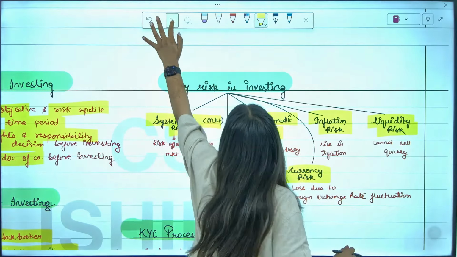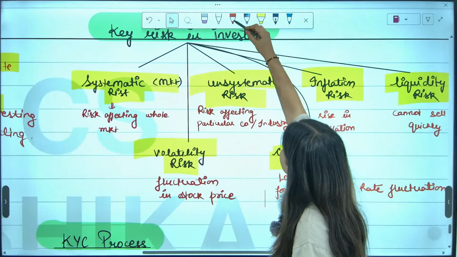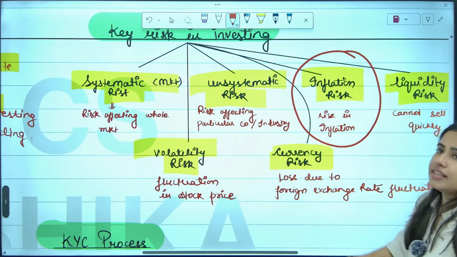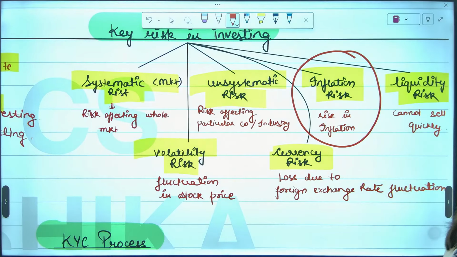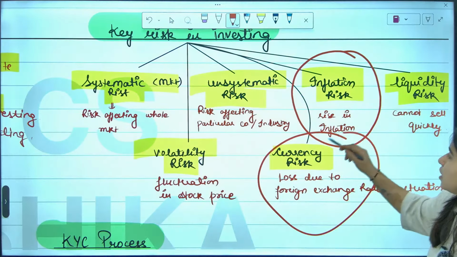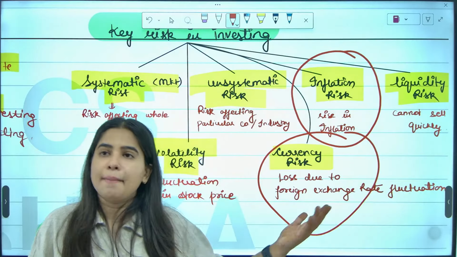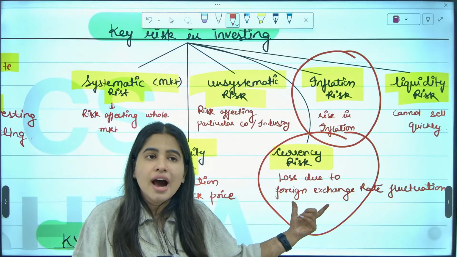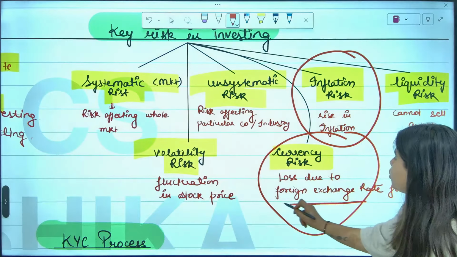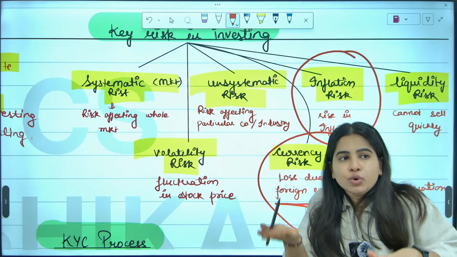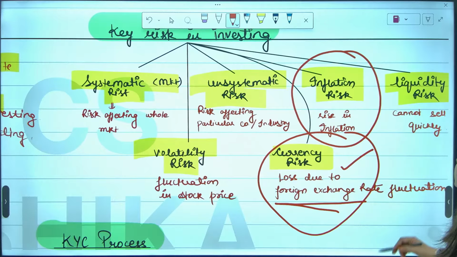What risks are there when you invest in stock market? First risk is your rise in inflation. Inflation will increase, prices will rise. Yes, first risk is your inflation risk. Second risk is your currency risk. Currency means what if you invest in foreign countries, let's say Apple's shares in dollars you are investing. Are you understanding? And dollar's value is increasing day by day. So foreign exchange rate fluctuation, dollar's value also fluctuates. So that risk is there. Currency fluctuation risk is there.